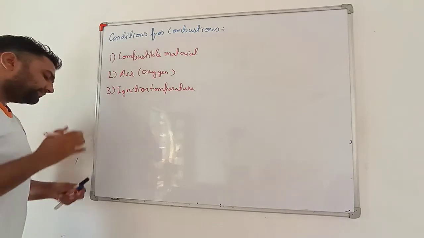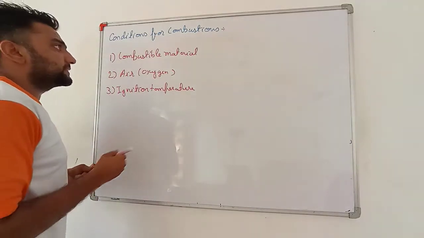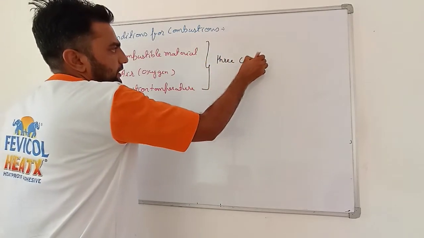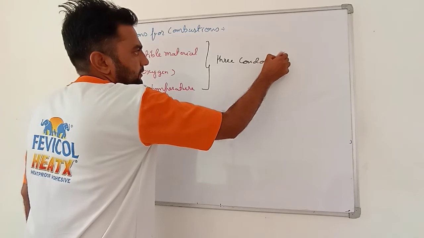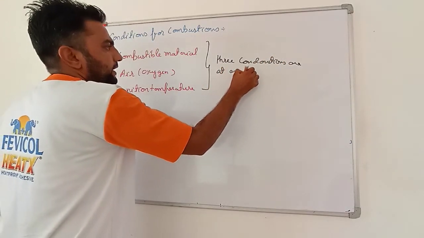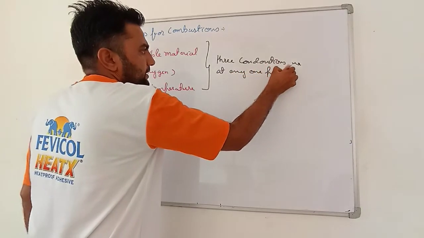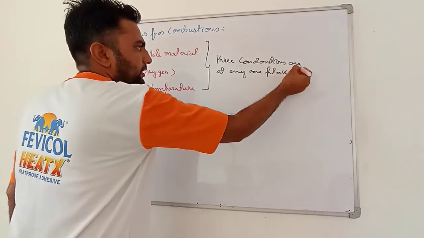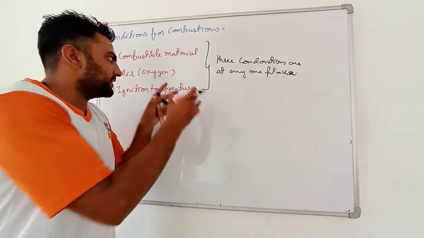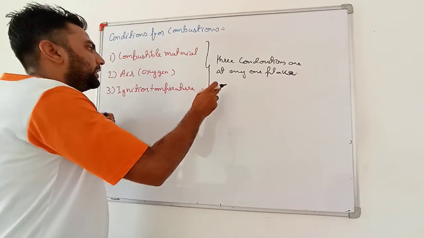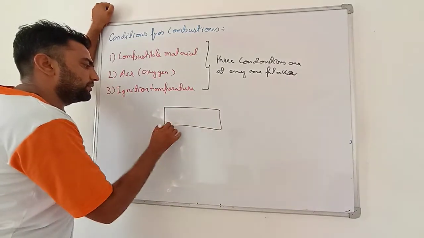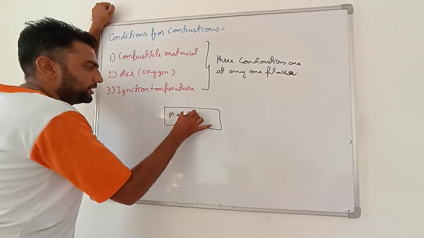See, my dear students, if these three conditions are at any one place, then our combustion will take place. There is food, wood, air at different places, are these things completed? No. If at a single place any material is there, that must be combustible, very important, that must be combustible.